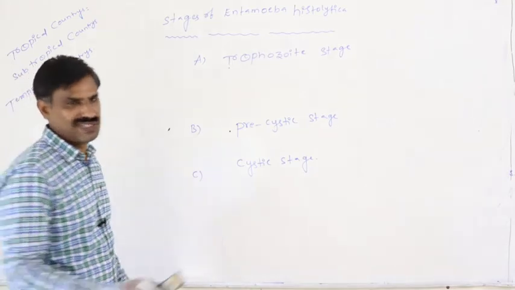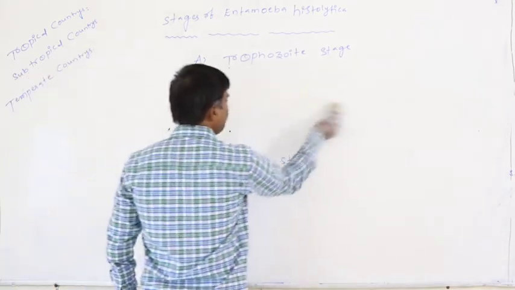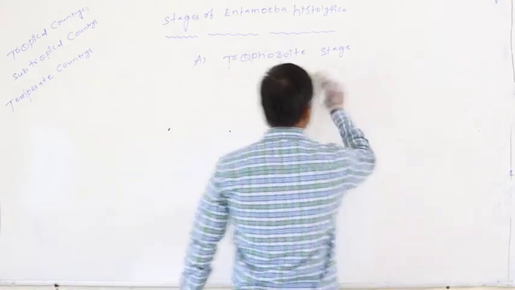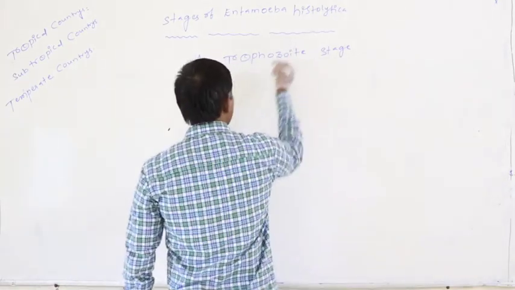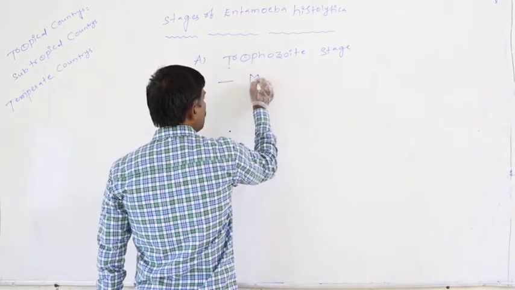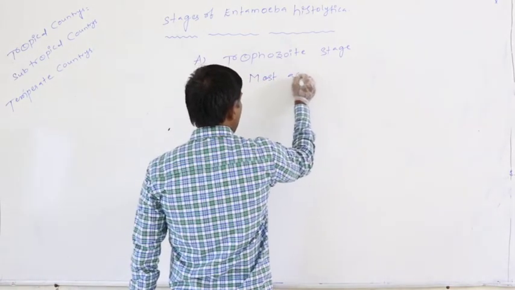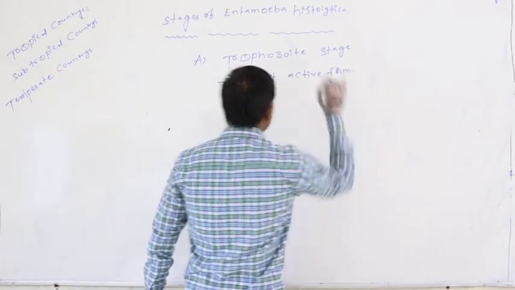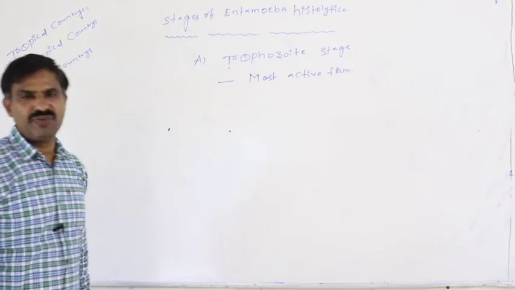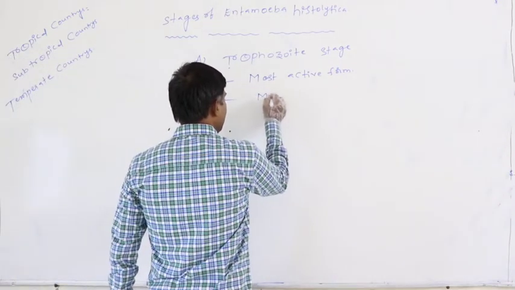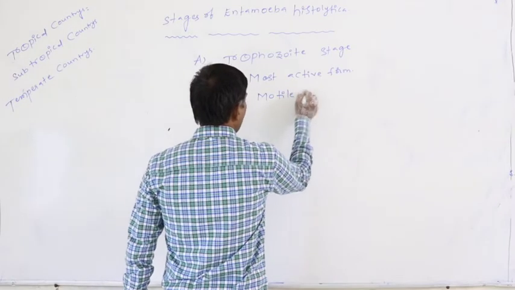Third, the cystic stage. Of that, the first one is the trophozoite stage. Trophozoite stage is the most active form. It is the motile form.